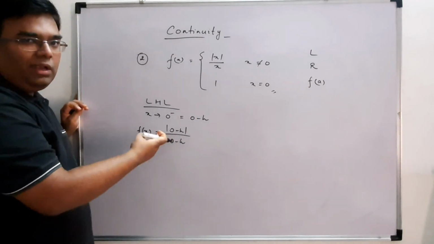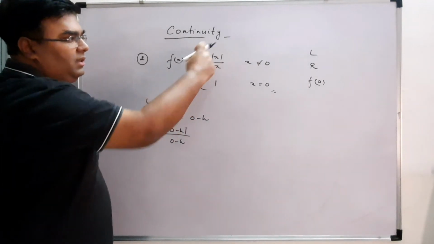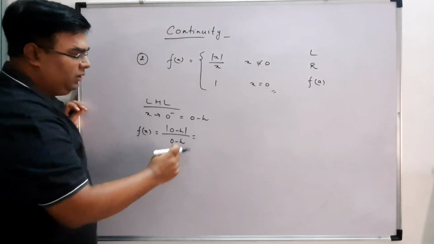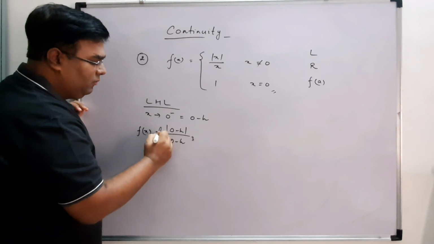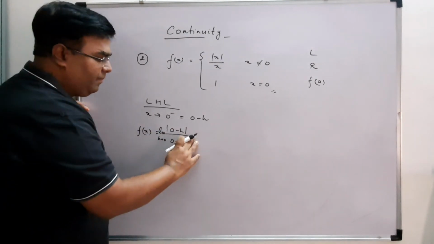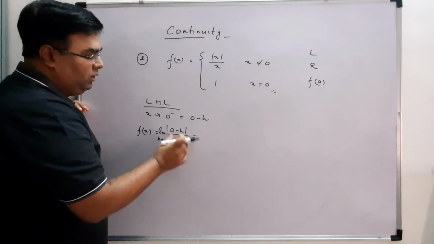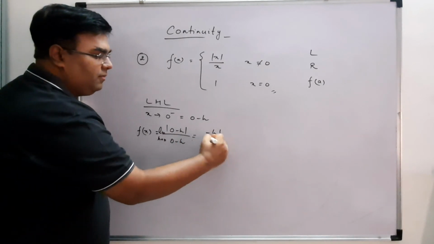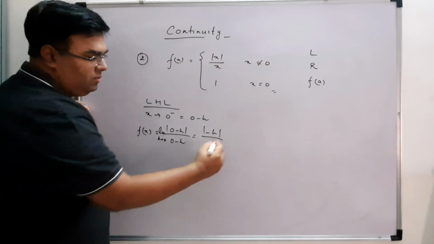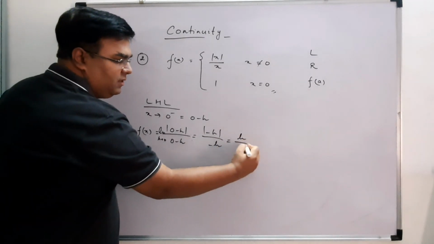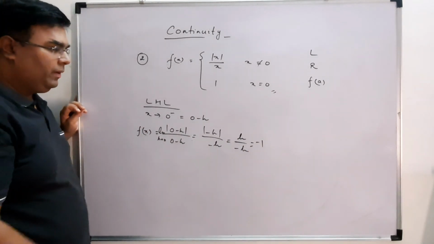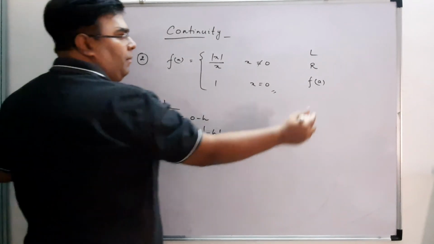Since x is not equal to 0, we can write this function, and you can also write the limit. Limit h tends to 0, which is equal to mod of minus h upon minus h. What is mod of minus h? It is h, so it will give you minus 1. So my L is minus 1, correct?